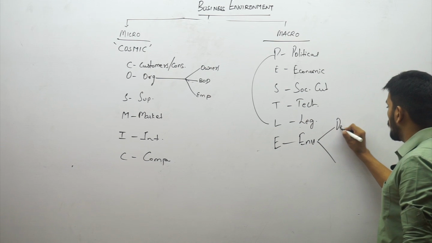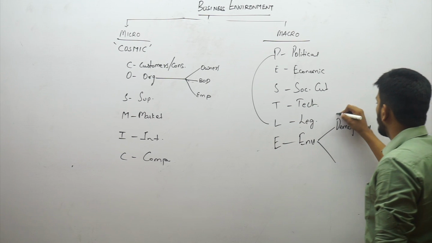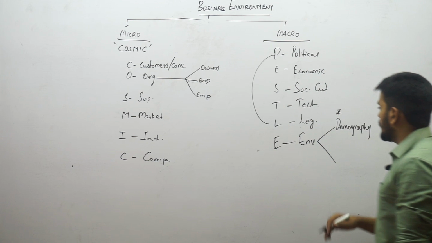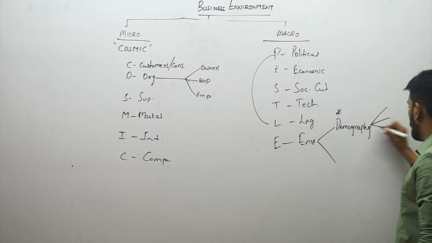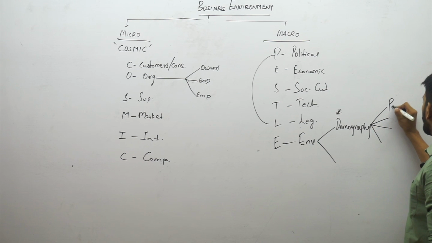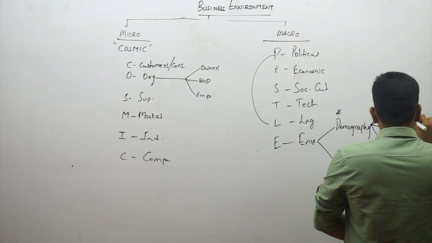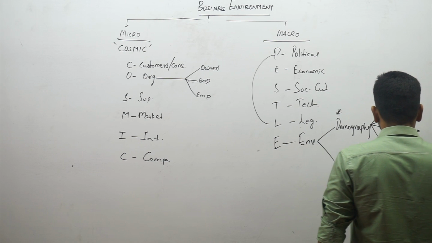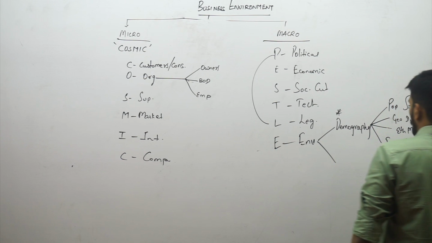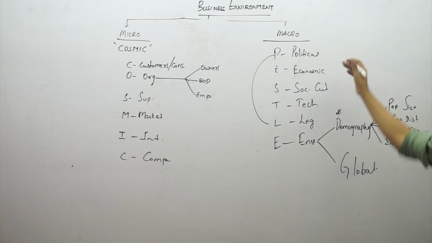One is the demographic environment. Demography, guys, this alone could be a separate short answer question, each one of these, right? In that, demography is very important. In demography, you have 4 points to cover: population size, geographical distribution, ethnic mix, and income distribution. So these are the 4 points here. And then of course global environment is also part of the macro environment.